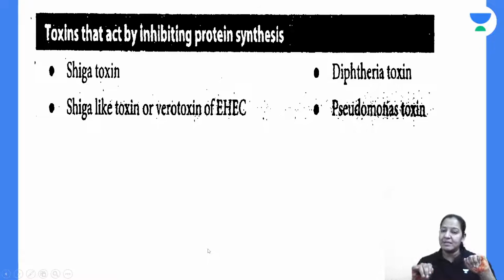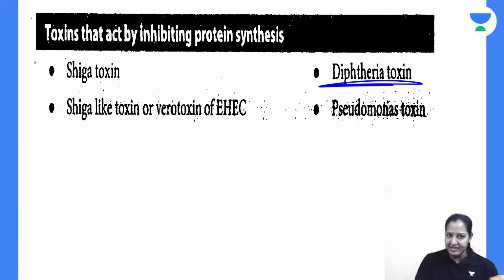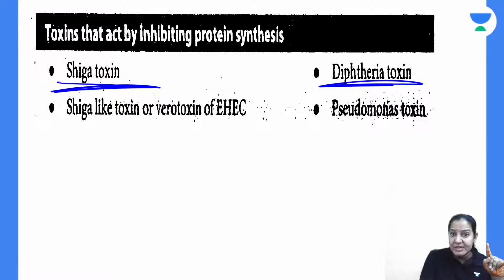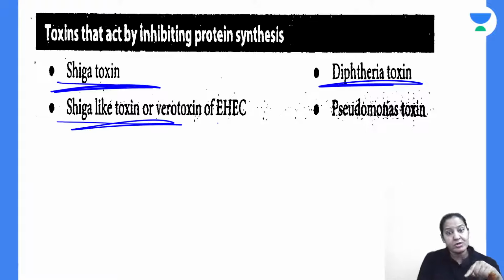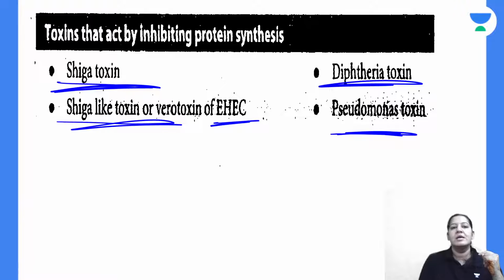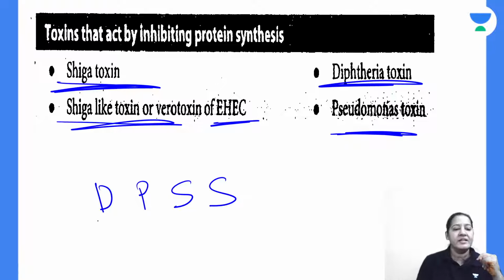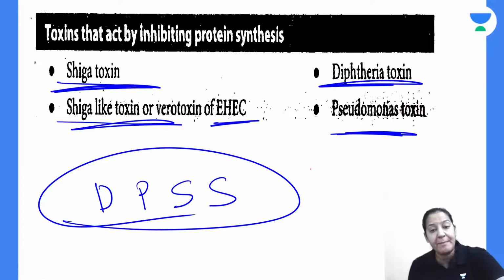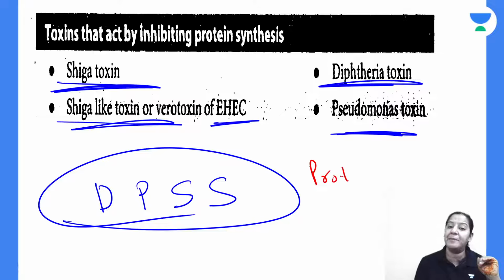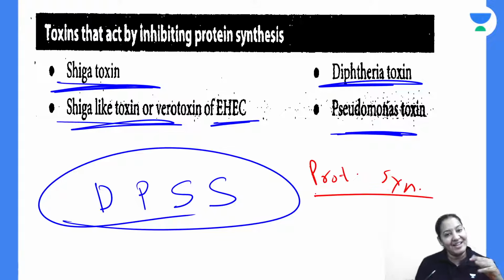4 toxins act by a similar mechanism. First one is diphtheria, which I have taught you. After that, Shiga toxin in Shigella, Shiga-like toxin in E. coli, and Pseudomonas toxin. So diphtheria, Pseudomonas, Shiga and Shiga-like. These are the 4 toxins. All of them act with the same mechanism. They inhibit protein synthesis in the cell and degrade the cell.